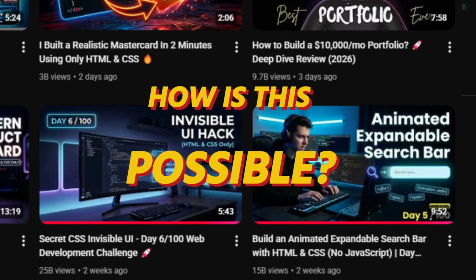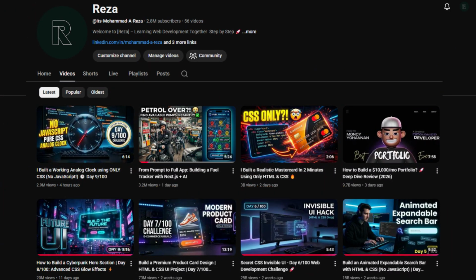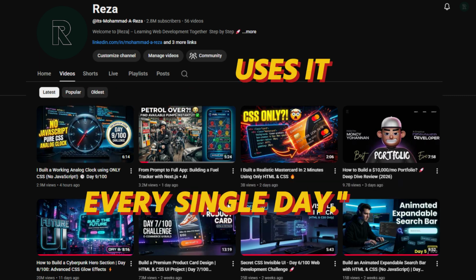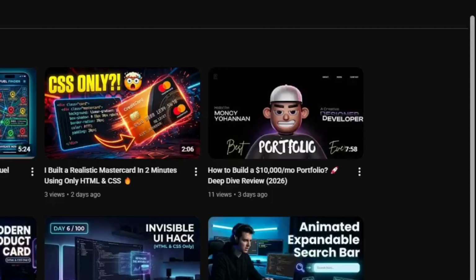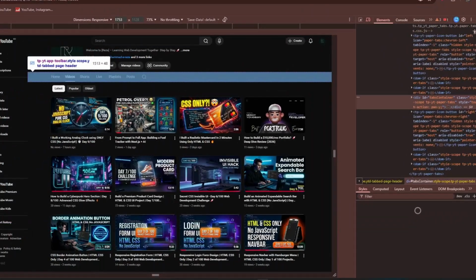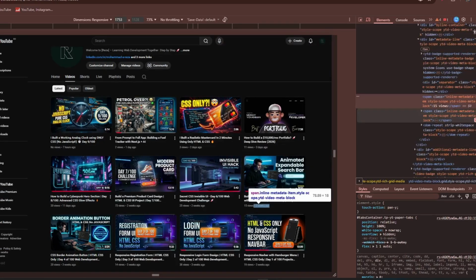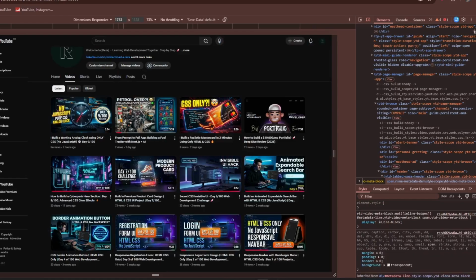How is this possible? Is it a hack? Is it a virus? No, it's much simpler. It's called DOM manipulation, and every web developer uses it every single day. Let's go to the process. Step 1. We target the element. I right-click the view count and select Inspect. This opens the Chrome Developer Tools, the engine room of the internet.